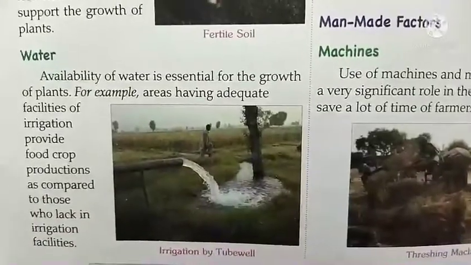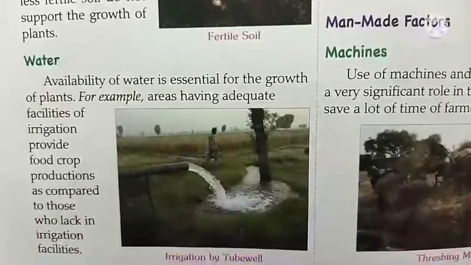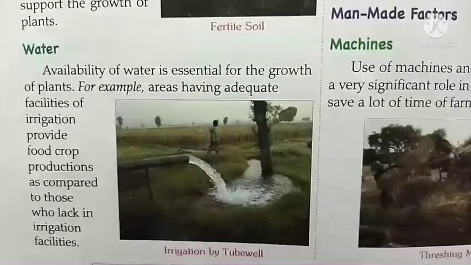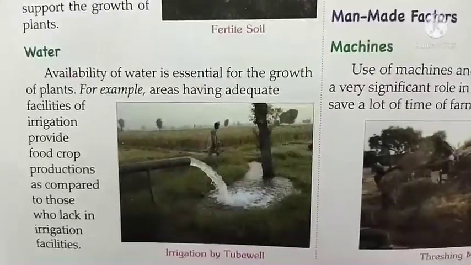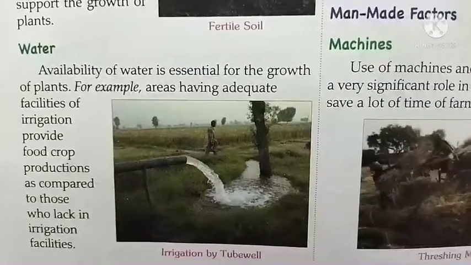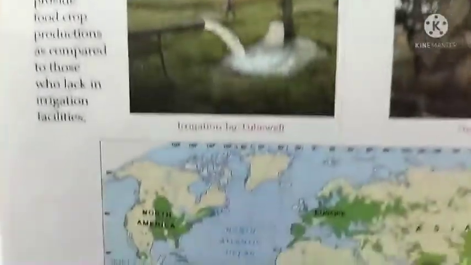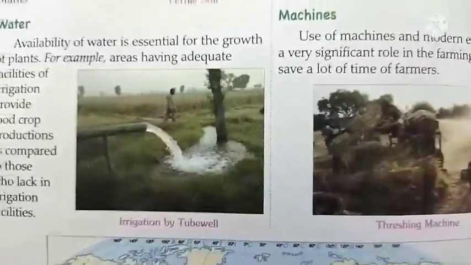Availability of water is very important for the plants. The adequate facilities of irrigation provide good food crop production as compared to those areas which lack irrigation facilities. This is a picture where you can see irrigation by tubewell is being done.